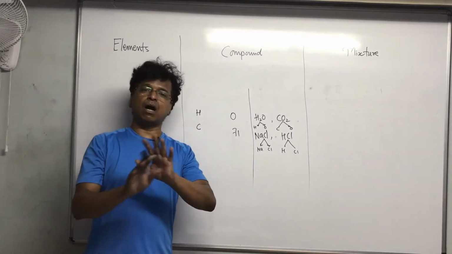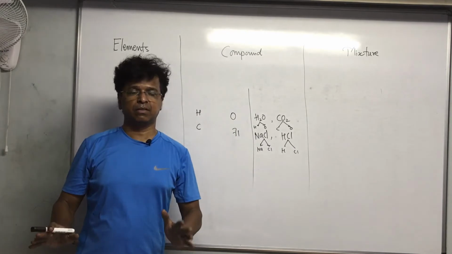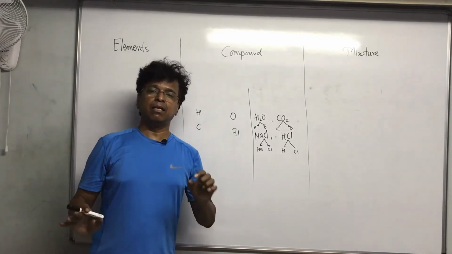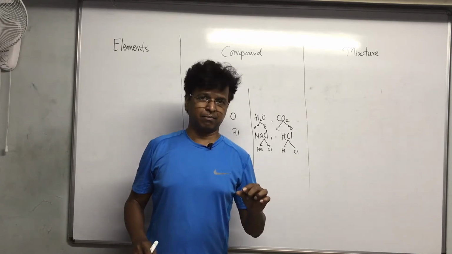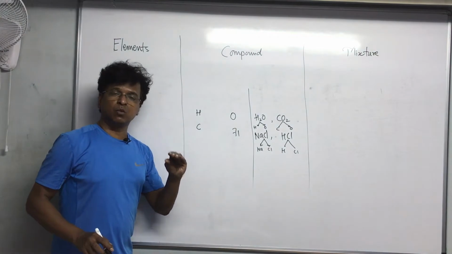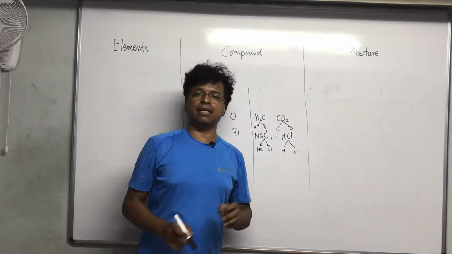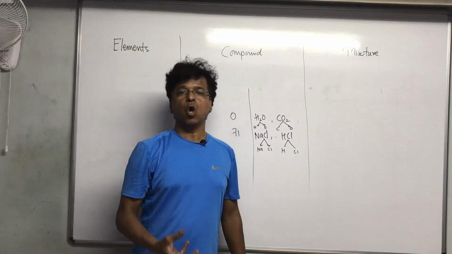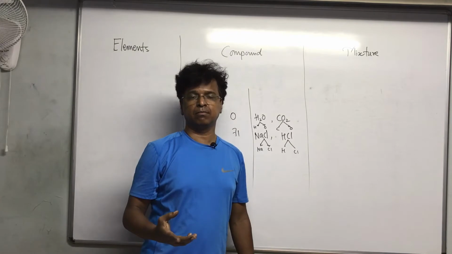Elements, you can't break them further. Simple as that. Elements are the most basic identity you can consider in that way. Elements are made up of atoms of the same type, having the same atomic number.